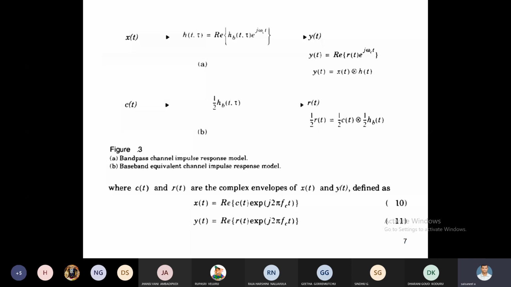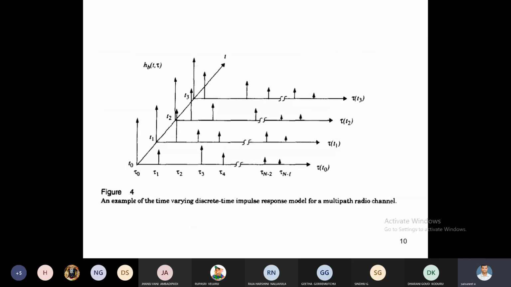Here in the x-axis we are taking time delay for each path, and in the y-axis we are taking time, exactly for time t0. For time t0, what is the exact time delay? Suppose we are assuming that a good line of sight path is there. For this first path there is no delay.